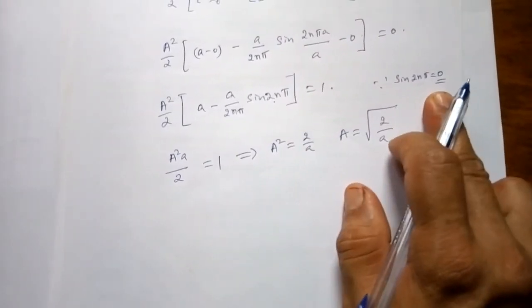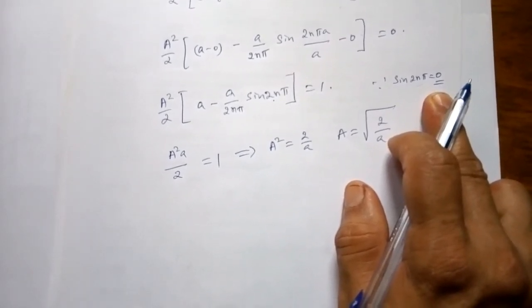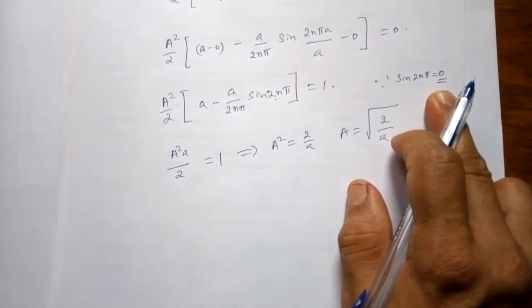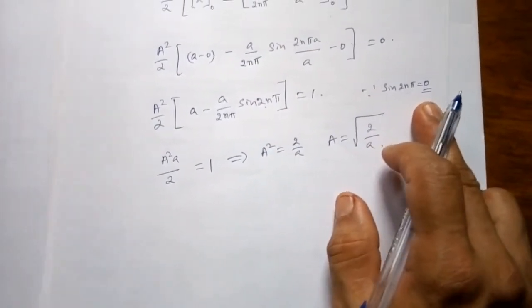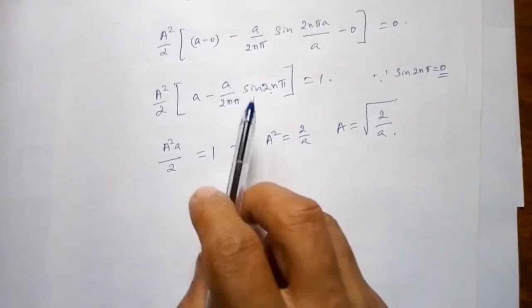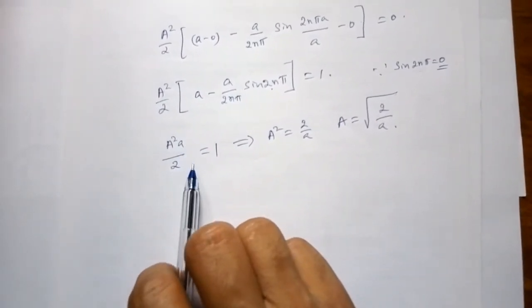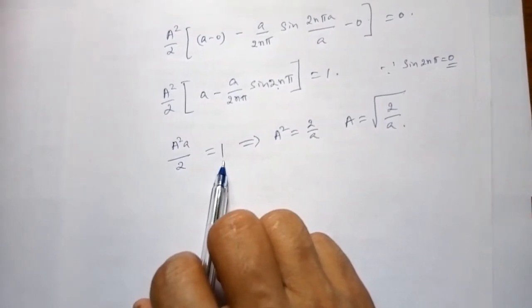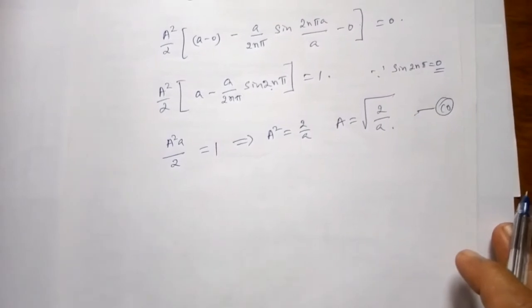Sin nπ is equal to 0, and double of that, 2nπ, is also equal to 0. So you are left with only this term, and the other reduces to 0. Therefore a³/2 is equal to 1. So you got the value of a.